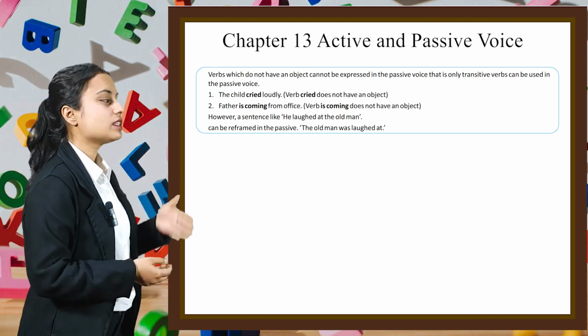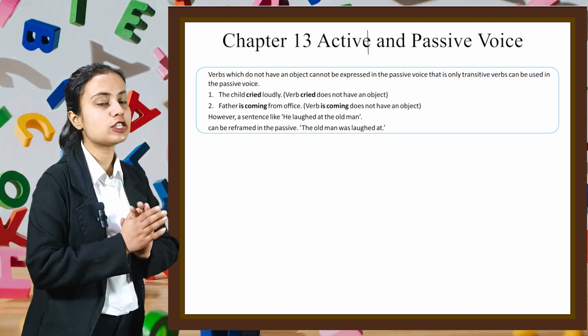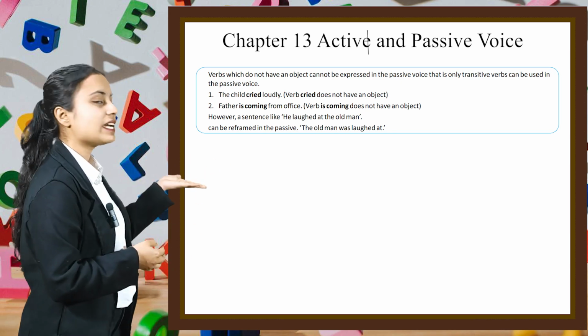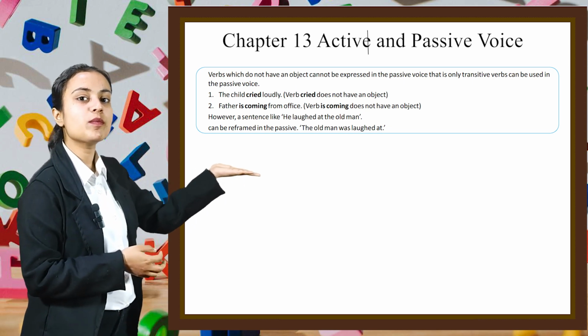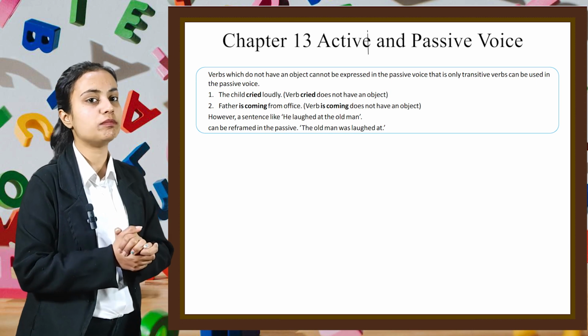For example, the child cried loudly. In this sentence, the verb cried does not have an object. Let's see the second example. Father is coming from office. The verb is coming does not have an object.